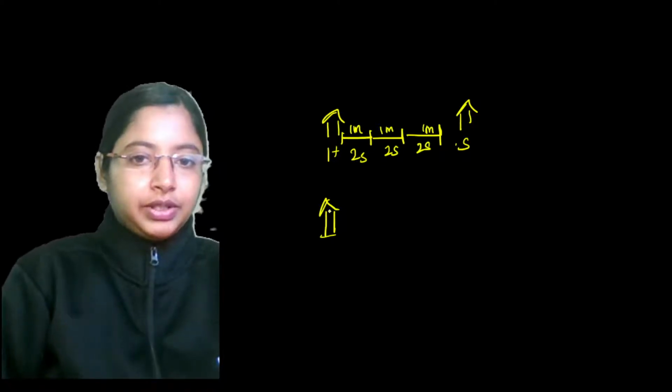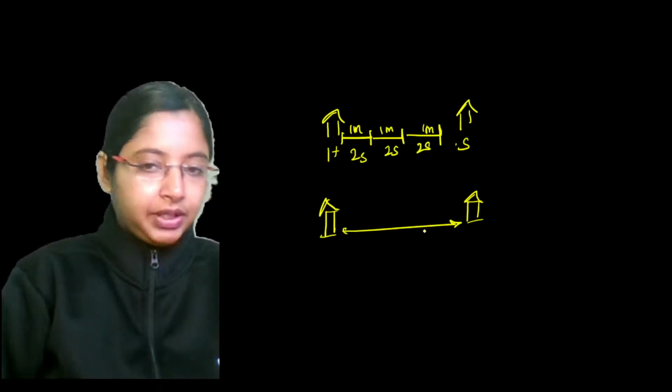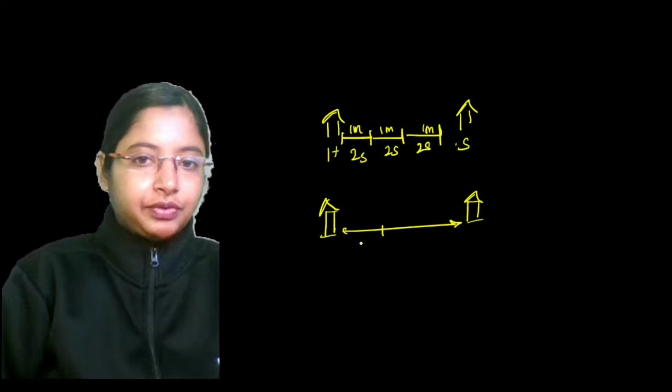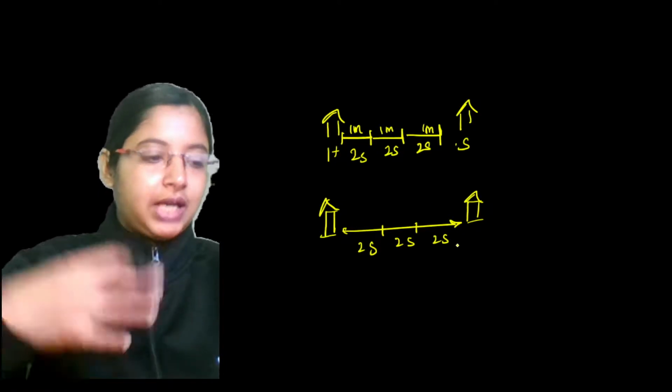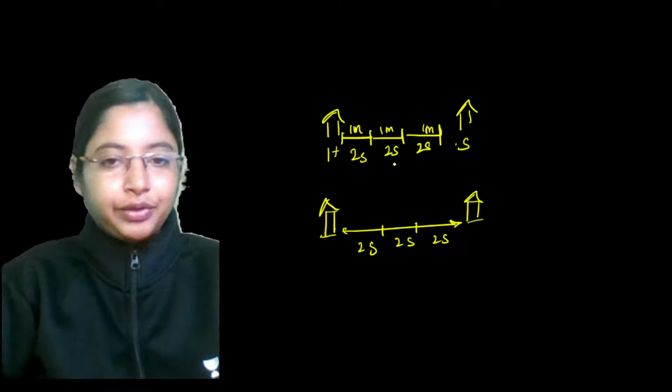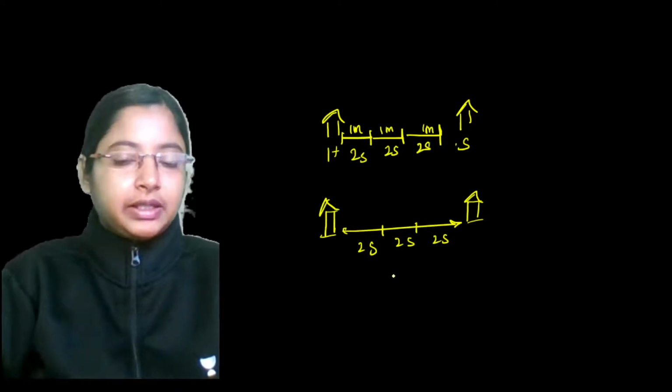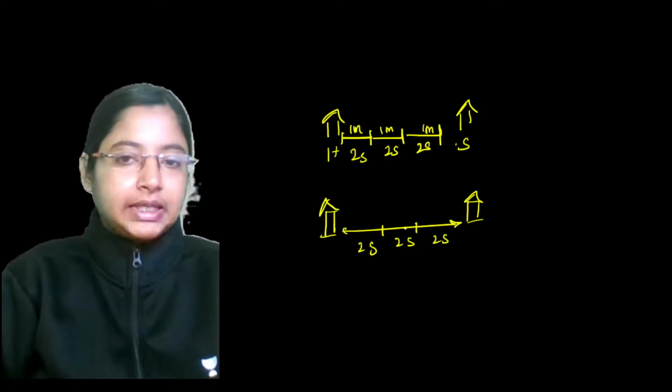Now, same from home to school, if there are unequal distances for every 2 seconds, this is just an example. Obviously, unless you're staying right next to your school, you can't reach it in 6 seconds, but I'm just giving an example.